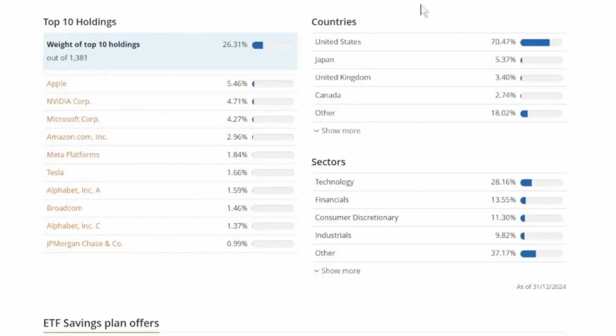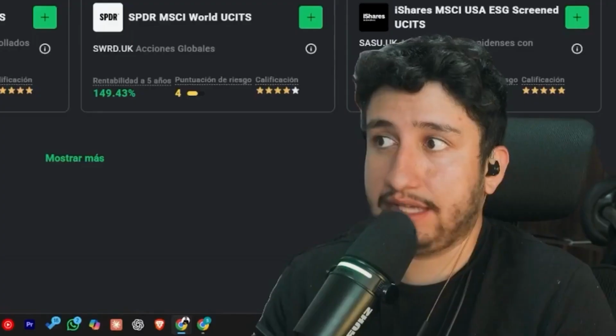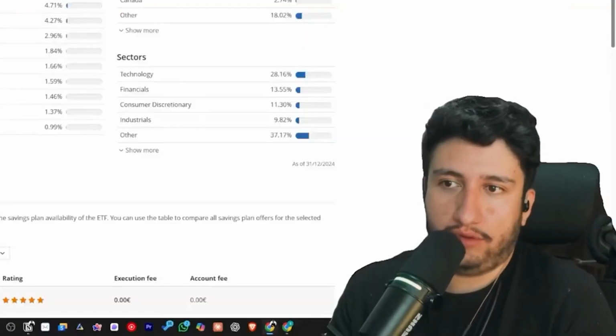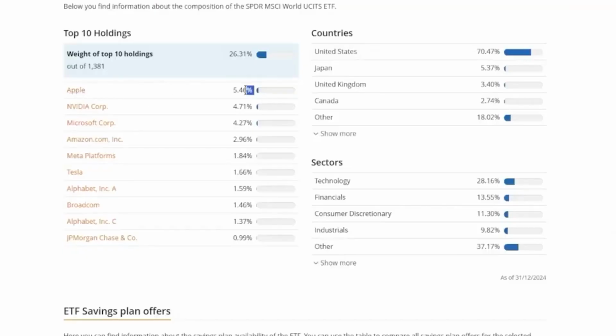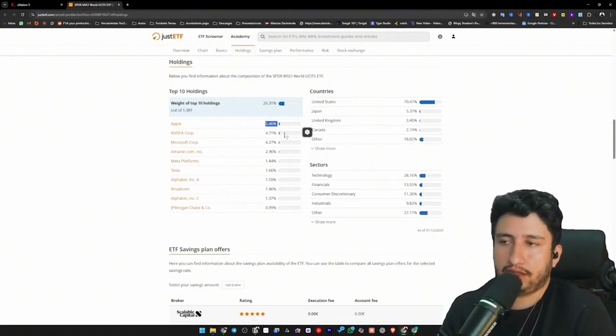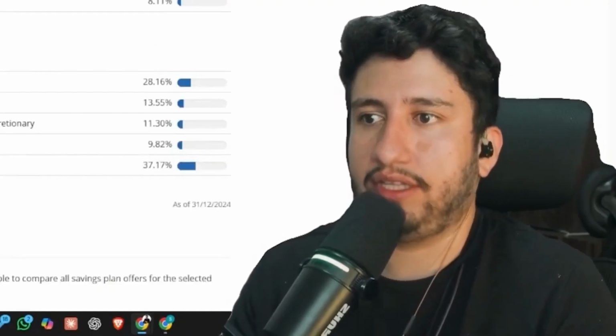What is happening with this particular situation? In various countries, we observed the United States holding a substantial 70%. So what exactly is transpiring? I am already investing in the S&P 500, and therefore the correlation between these 2 points can be quite significant. I might end up investing in the identical assets, or rather I am indeed doing so, because if we examine here, Apple holds 5.46%, and if you recall in this other instance, we had something around 6% in the SP